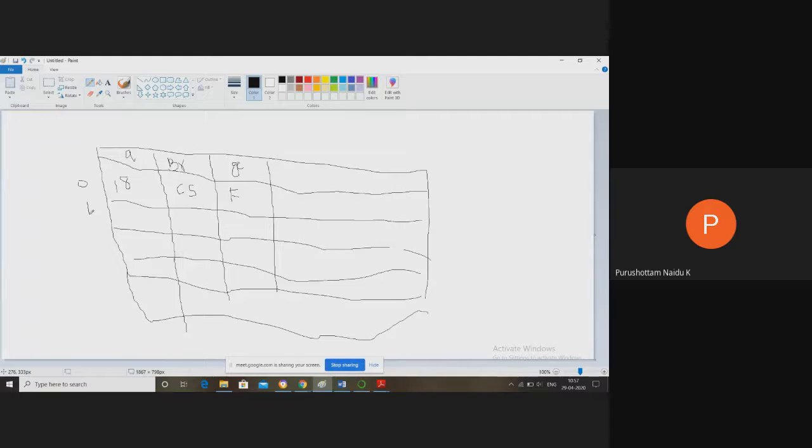For the second record, I'm not maintaining any age value, so I keep a question mark. The branch I maintain, for example IT. For the gender I again put a question mark. Here the question mark means the cells are not filled with the corresponding values.